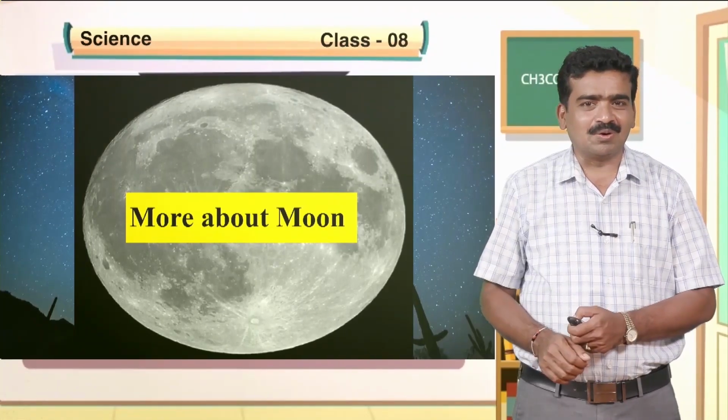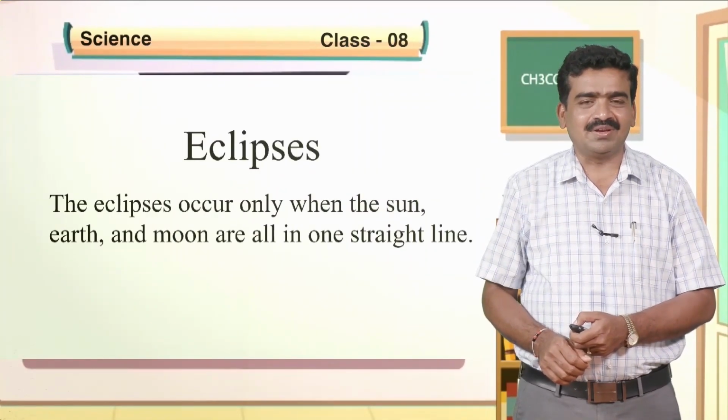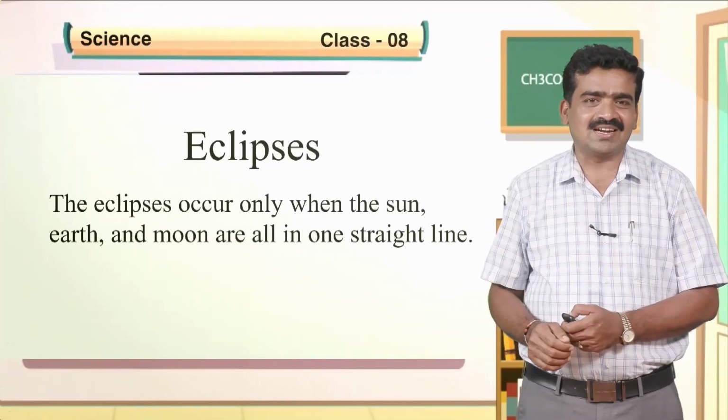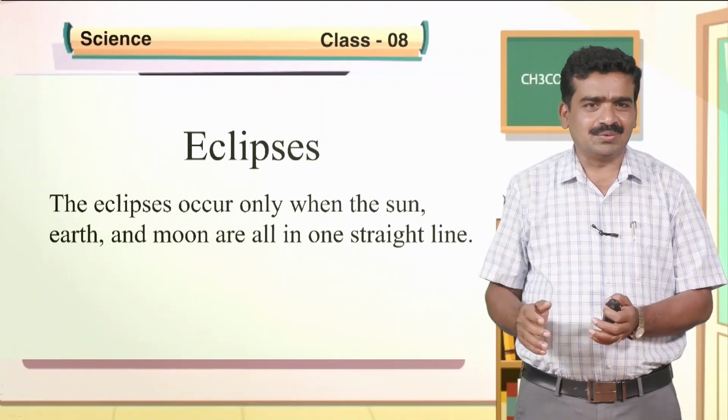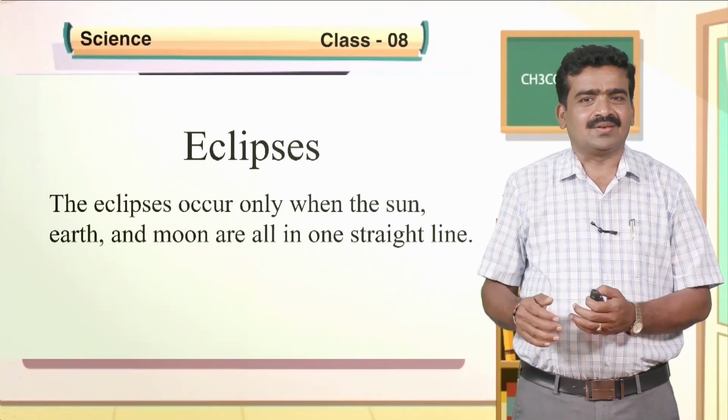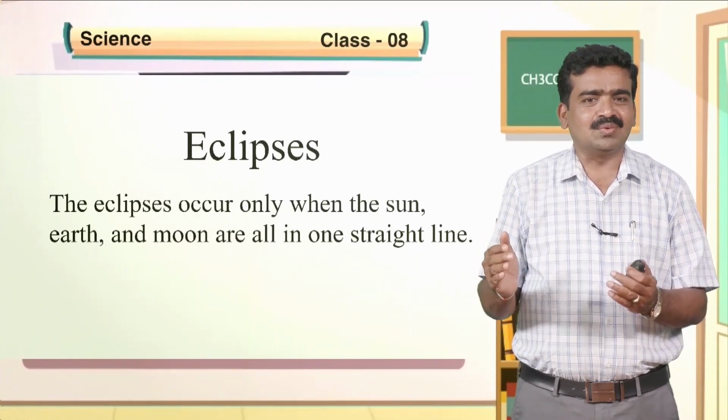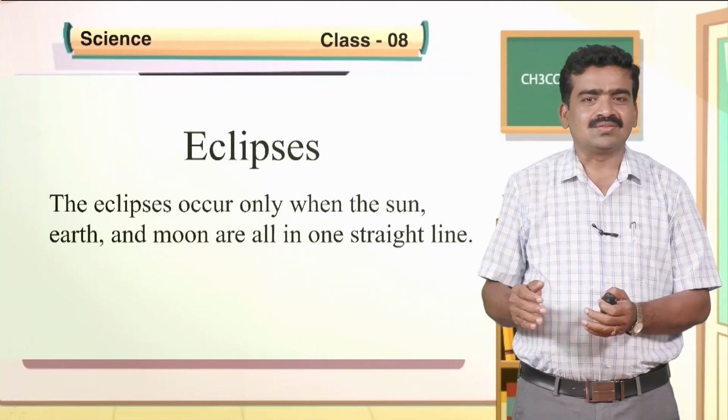Let us know more about the moon. I am giving you much more information regarding our moon. Eclipses are formed when the sun, the earth and the moon are all in one straight line.